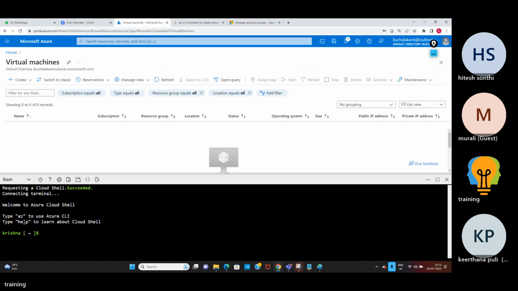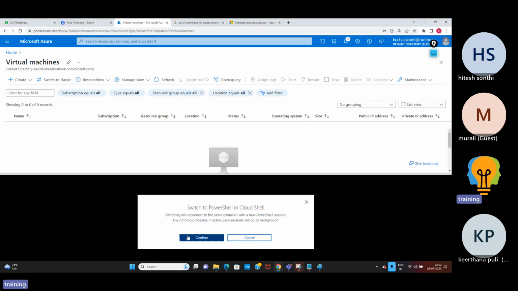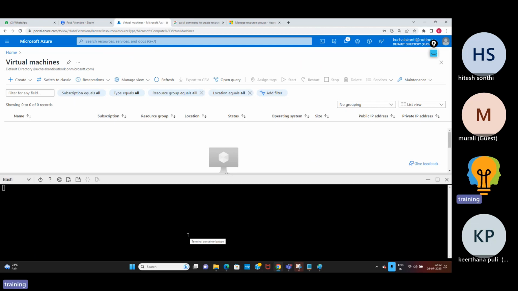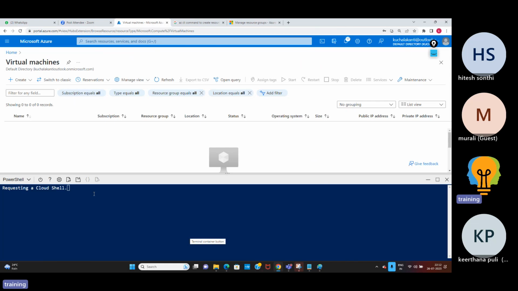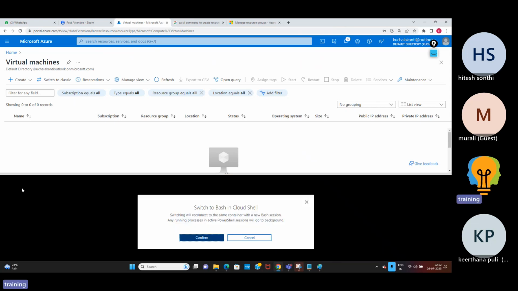Now you can see this is Azure, and Azure supports two scripting types on Cloud Shell. Bash scripting it will support, and it will even support PowerShell scripting. So if you switch, it will convert to the PowerShell IDE. Okay. Now I'll change it to Bash.